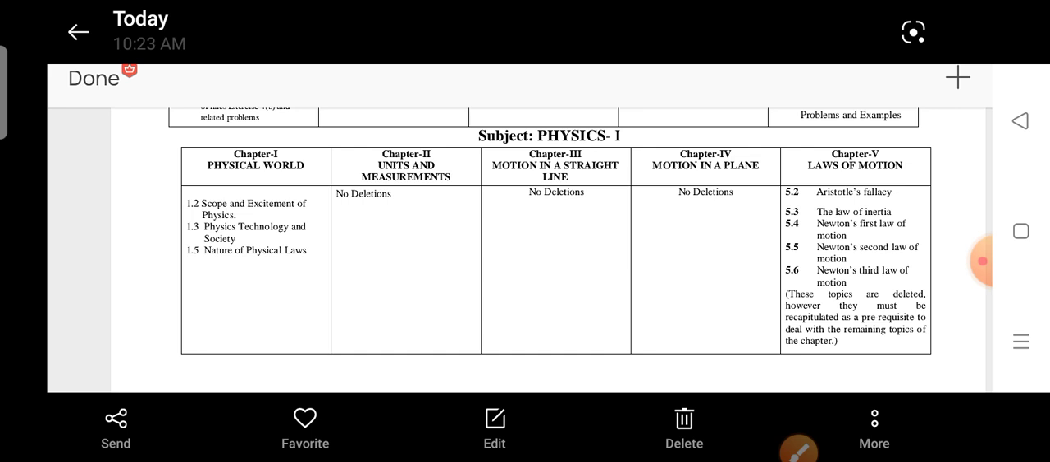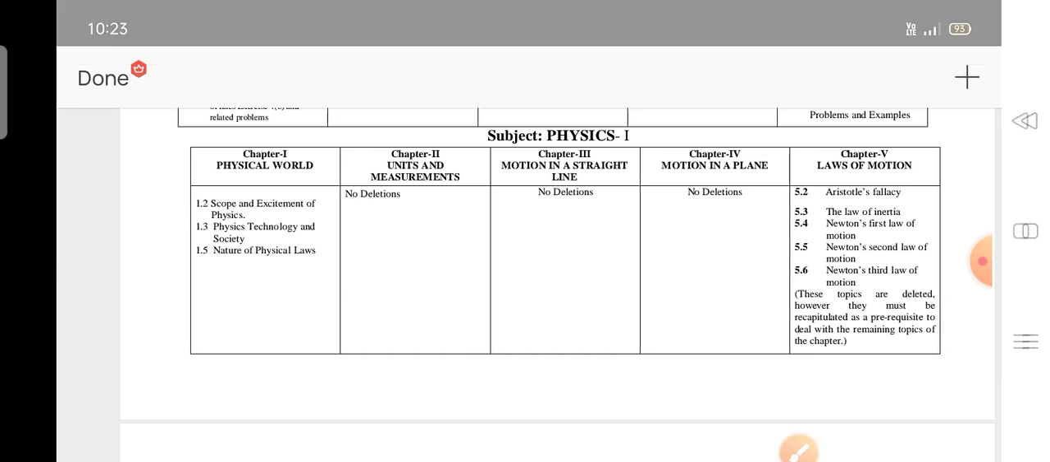Okay, in unit 3 there are no deletions, you have to read everything. First unit, second unit, third unit, you may get the 1 mark weightage. Next, in the fourth unit, you may get a chance for a 4 marks long question.